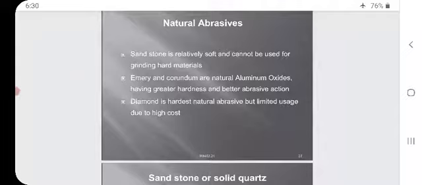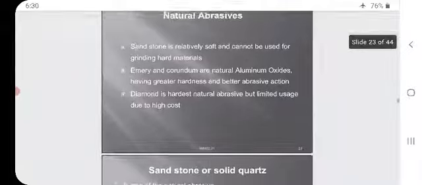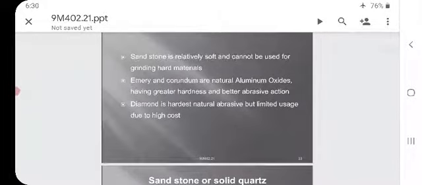Those are very costly. And there is one thing: a diamond can be cut only with the help of a diamond. Why? Because it is the hardest material, and it also has a high cost.